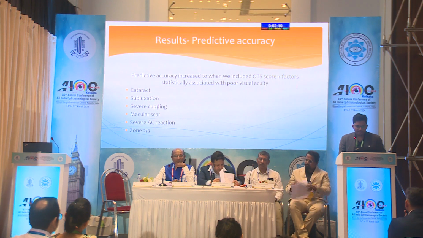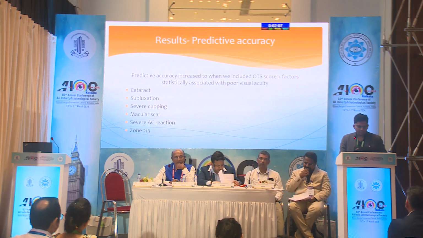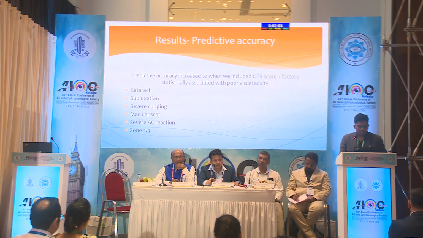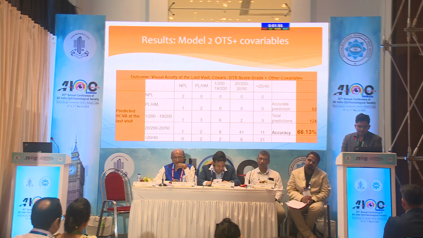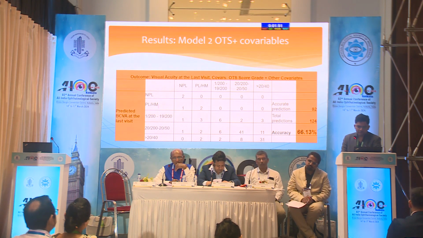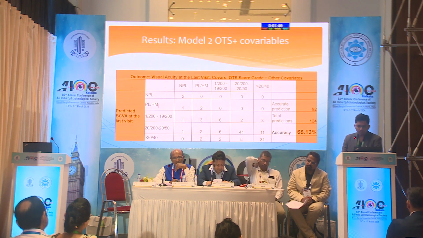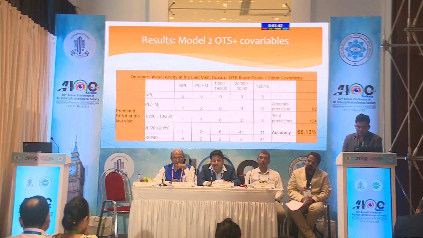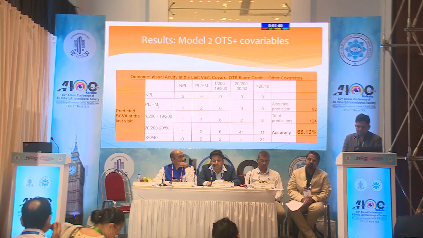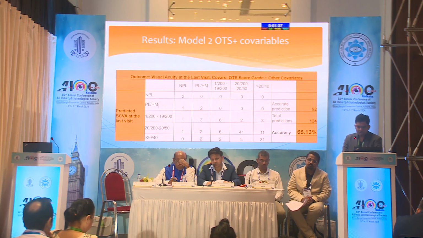Now we did the multivariate regression analysis that I won't go into detail, but we found that cataract, subluxation, severe cupping, macular scar, AC reaction, and zone 2 or 3 of trauma were associated with poor visual acuity at the final visit. Based on this, in this table, this is the same ordinal logistic regression, but along with the OTS score, we also included all those covariables which had an impact on the final visual acuity. And we found that it increased the accuracy to 66%, which was initially 43% only.